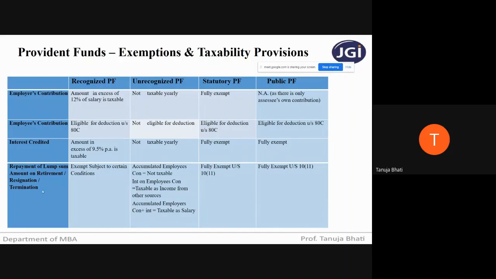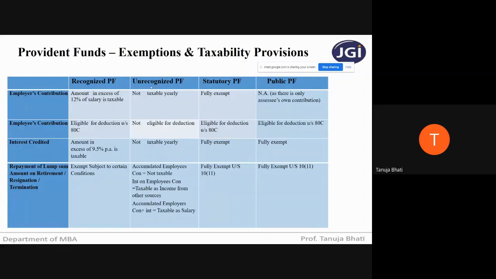Next, repayment of lump sum amount on retirement. Suppose I have been contributing for 20 years in my provident fund, and at the time of retirement, obviously I will get the money. If I am retiring and getting the money from the recognized provident fund, it is exempt subject to certain conditions. Now, what are these certain conditions? We will be seeing shortly.